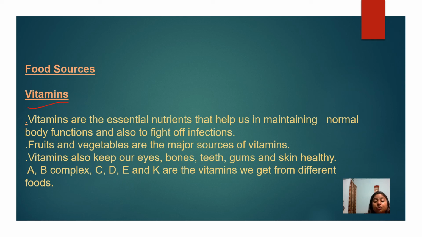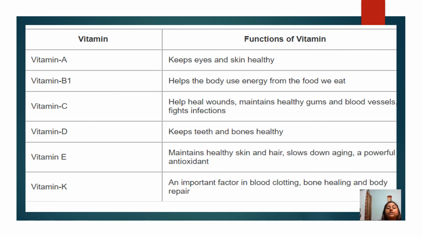Okay, students, and A, B complex, C, D, E and K are the vitamins we get from different foods. I already told you that there are different foods that contain different nutrients, vitamins. Okay, yes. So now see, here is another table. So the vitamins are there and the functions of vitamins.